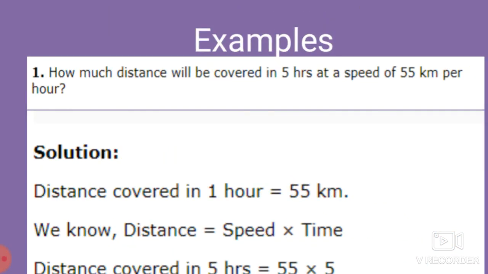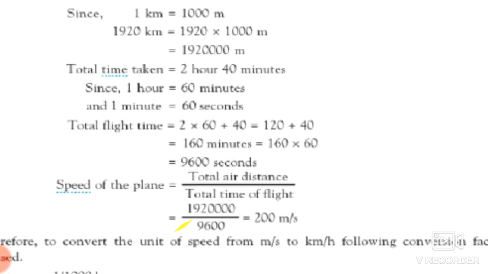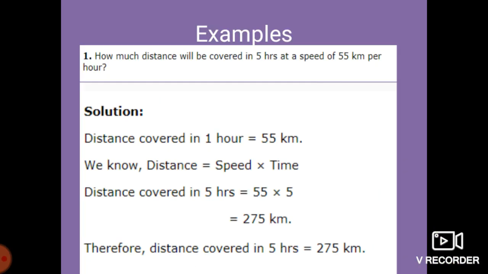See students, first what we have to write is what is given over here. How much distance will be covered in 5 hours? Here we have been given time and a speed. So we have to find out the distance. In the previous example we found speed, and what was given was distance and time. But here the speed and time are already given, so you have to calculate the distance for this example.